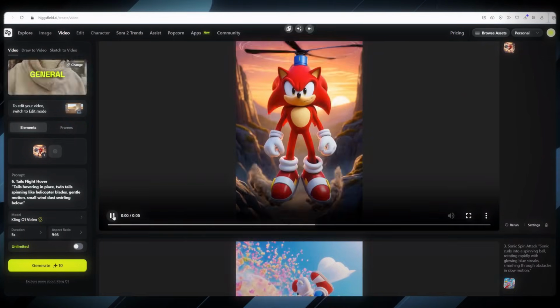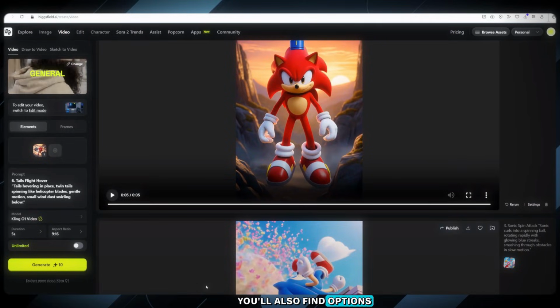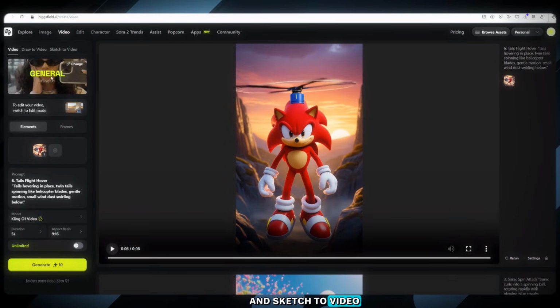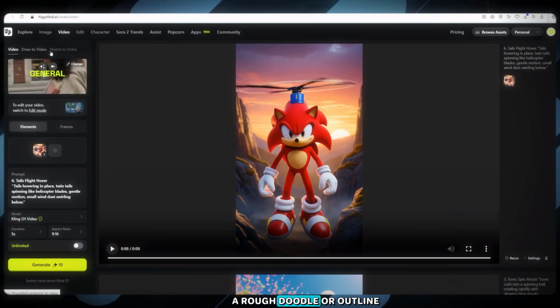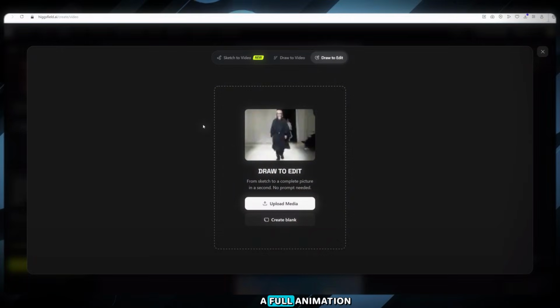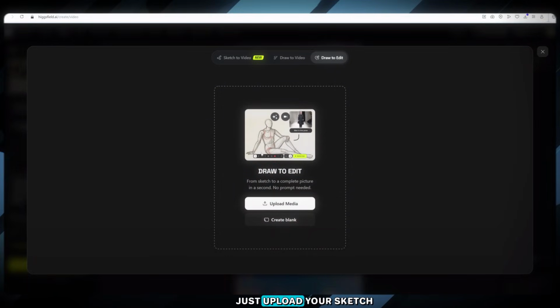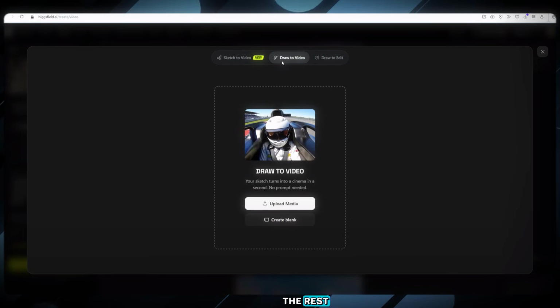Bonus feature: on the sidebar, you'll also find options like Draw to Video and Sketch to Video. These tools can take a rough doodle or outline and convert it into a full animation. Just upload your sketch, and the model does the rest.